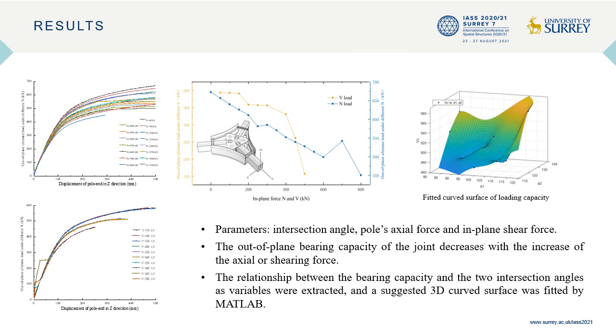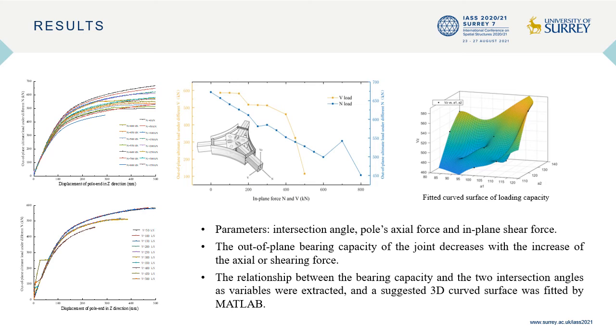Under the framework of the parametric analysis above, the influence of 3 parameters on the varying performance of the joint is discussed here, which are geometric parameters, intersection angle, and loading parameters, namely axial force and in-plane shear force. The axial force was selected from 0 to 800 kilonewtons at intervals, with the geometric form of the joints unchanged and the shear force constant. The load displacement curve calculated by finite element method is extracted, shown on the left.